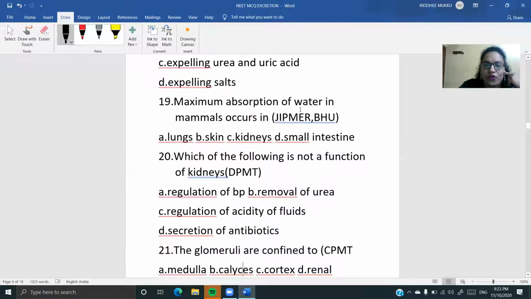Okay, next, children. Maximum absorption of water in mammals occurs where? It occurs where? In kidneys. So your simple answer is going to be the kidneys.